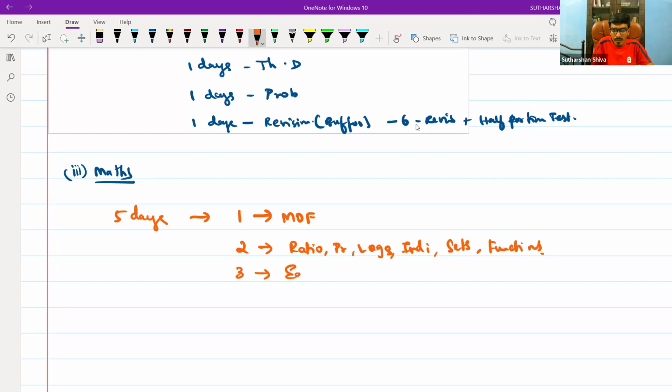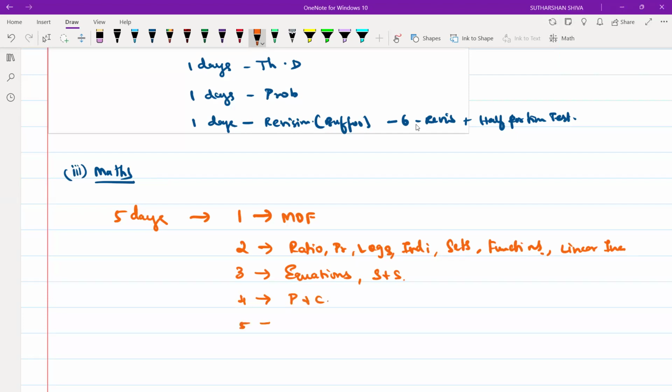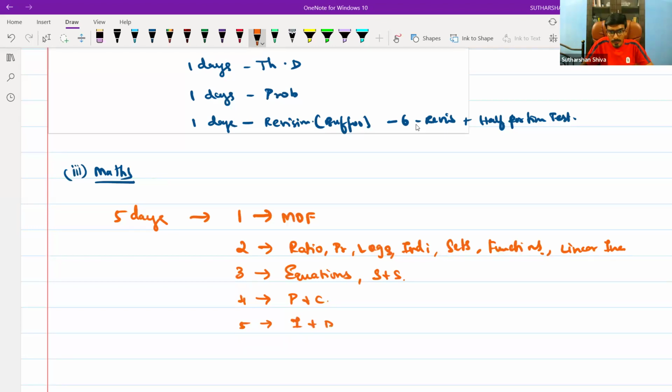Third day, do equations. In this, insert linear inequalities also. If time permits, do sequence and series. Fourth day, do permutation and combination. The 5th day, if you need to do integral and differential, if you want to omit that chapter, you can. If you want to do it, you can do this.